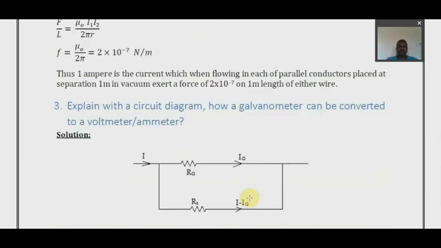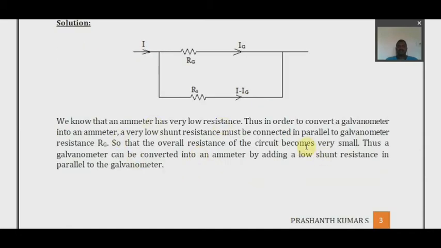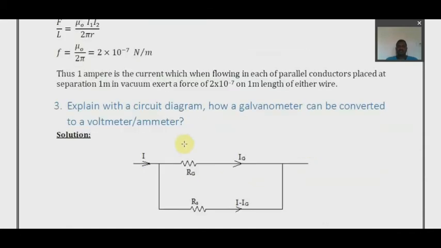Okay, so moving further, the next question is: explain with a circuit diagram how a galvanometer can be converted to a voltmeter. It's a very simple question. It can be asked for a maximum of 2 or 3 marks, because the figure carries 1 mark and the explanation carries 1 mark. Sometimes the figure carries 1 mark and the explanation carries 2 marks. So, explain with a circuit diagram. First you draw a circuit diagram.